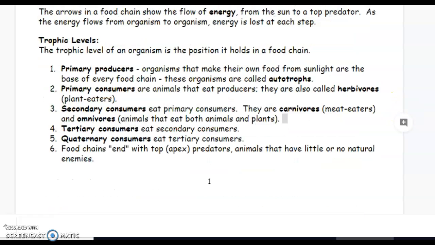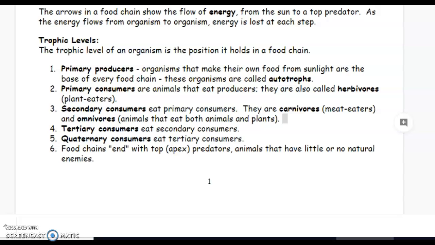Trophic levels. The trophic level of an organism is the position it holds on a food chain. So when we talk about a trophic level, it's just like identifying, is it a primary consumer, a secondary consumer, and so on. Just to reiterate the vocabulary, a primary producer is an organism that makes its own food from sunlight, and they're the base of every food chain. So they're what starts the food chain. These organisms are called autotrophs.